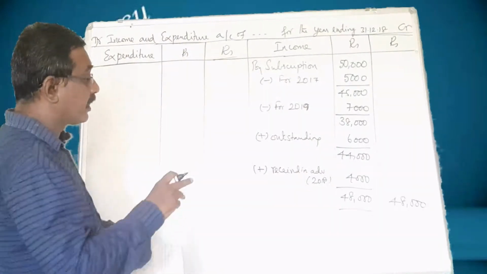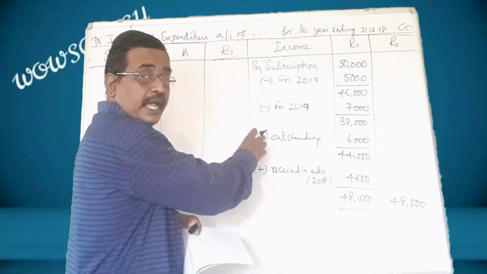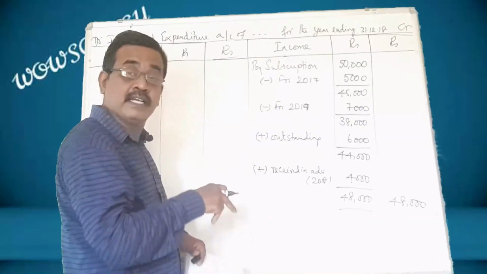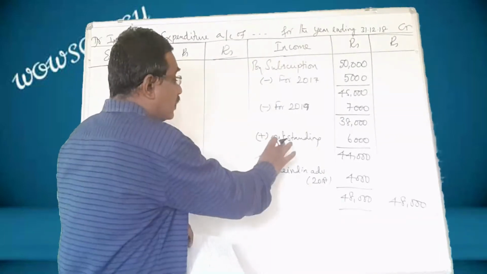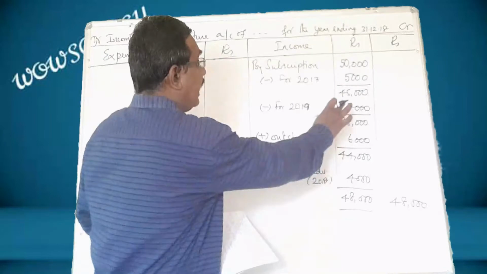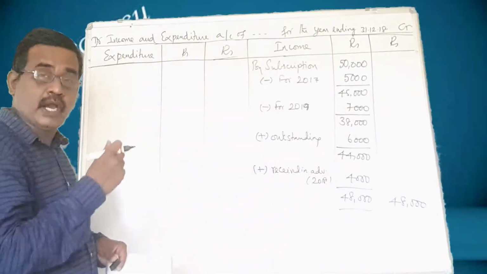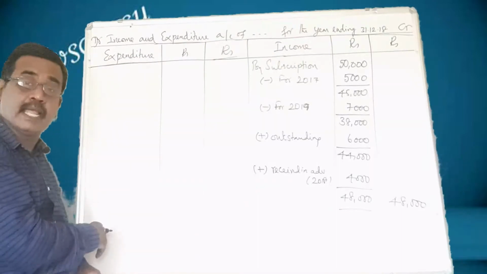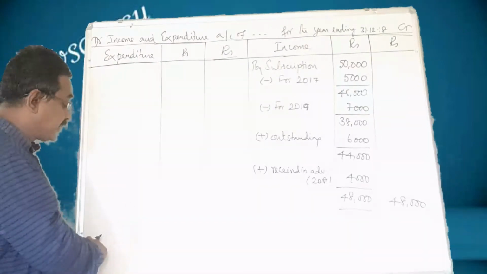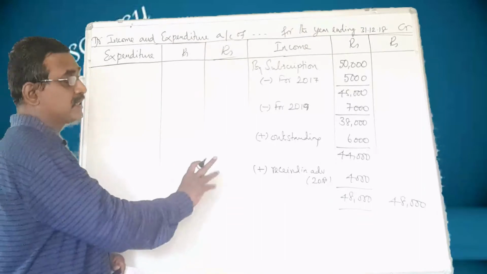Listen to me. This outstanding amount is an asset for the club. So this should be shown on the assets side, and this amount 7,000 is collected in advance. So that should be shown on the liability side as subscription received in advance 7,000.